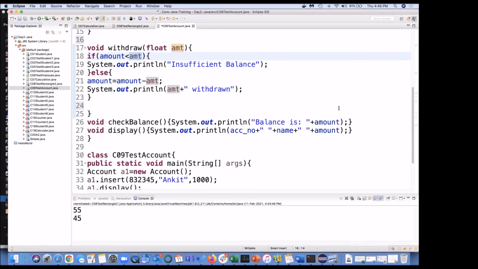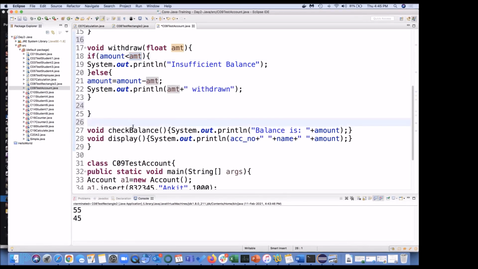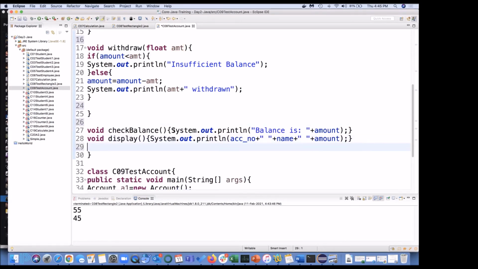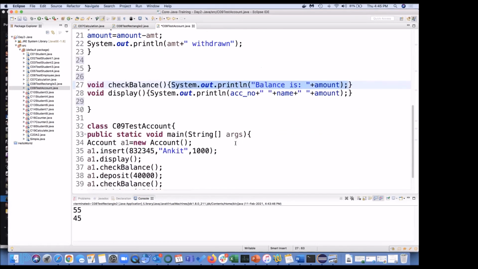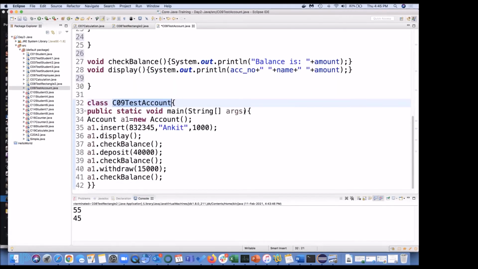And then you are having two more functions. One is check balance and the other is display balance. So these two are functions. Don't get confused with these braces. So these braces start here and close here. And now this is our main class. So what is known as the main class? A class in which the main function is written is known as the main class.